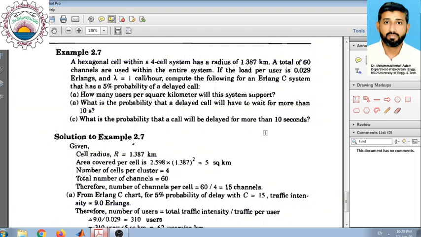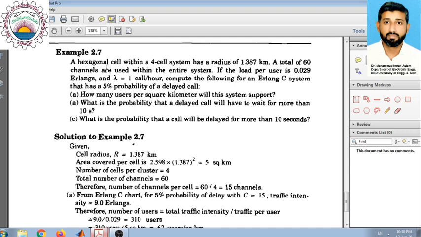Okay, let us now take another problem related to Erlang C system. So far we did a few problems related to Erlang B, and now we are taking a case of Erlang C. That means this is a blocked calls queued system, in which if all the channels are occupied, the new request will be put on hold.